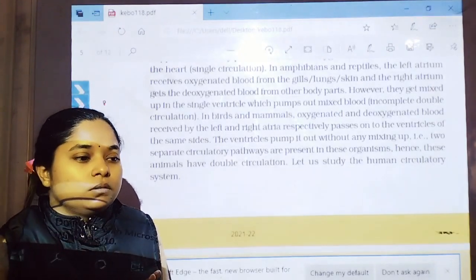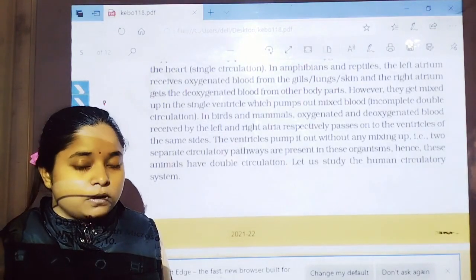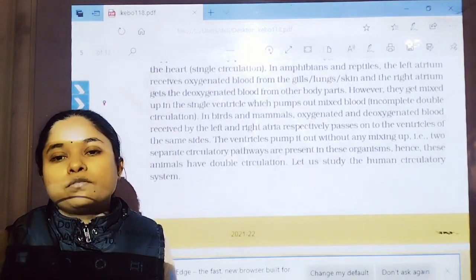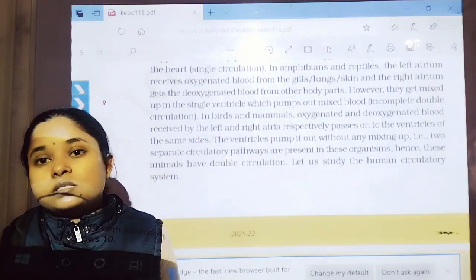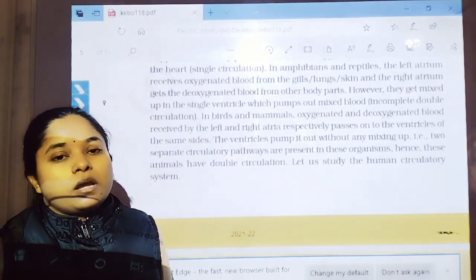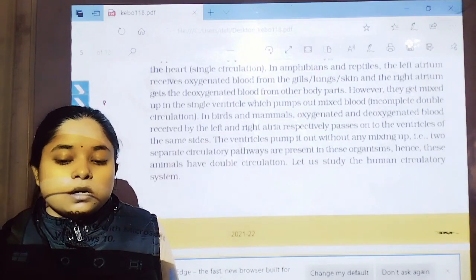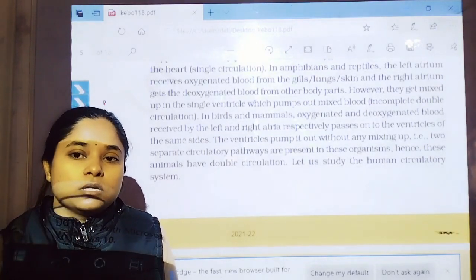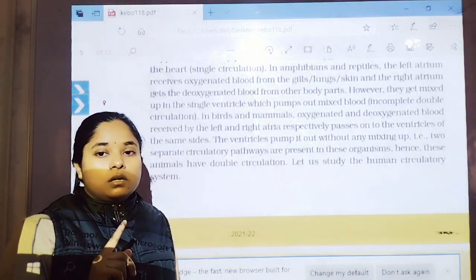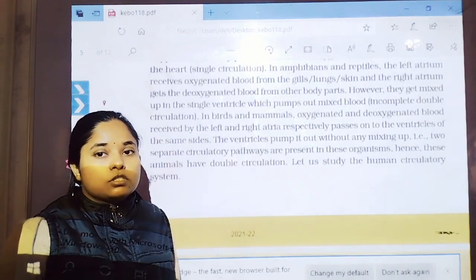Now, in the closed circulatory system, there are two types of circulation, that is single circulation and double circulation. The single circulation is carried out in which only one atria or one auricle is present, or simply the heart pumps once at a time. In a single circulation, the blood is pumped only once at a time, and in double circulation, two times.